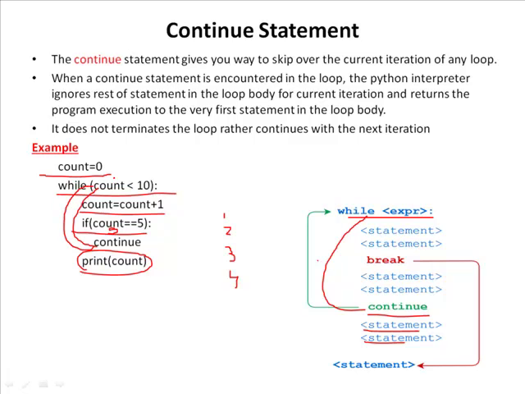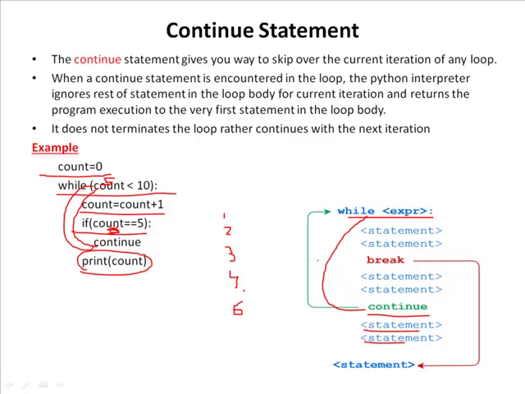Now the count value is 5, so 5 less than 10. The condition is true. So it enters into the while block and increases the count value to 6. So the condition is 6 equal to 5. This condition is false, so it will not enter into this block. It will go to the statement just below the if condition to display the current count value, that is 6. That means it will skip one particular iteration only, that is 5, and it will continue with the remaining iterations. But it will not exit from the entire loop, or terminate the entire loop.